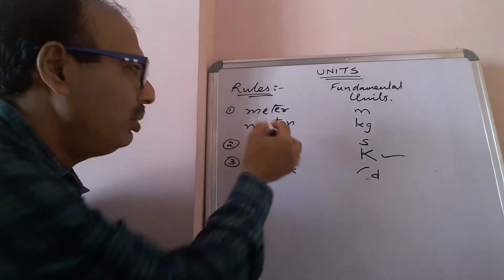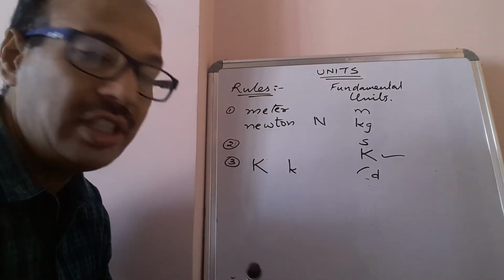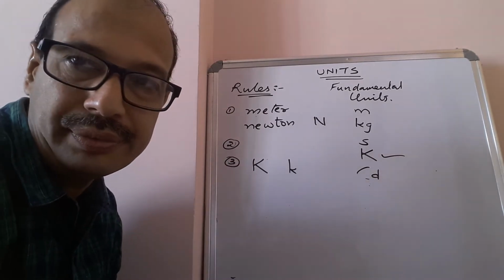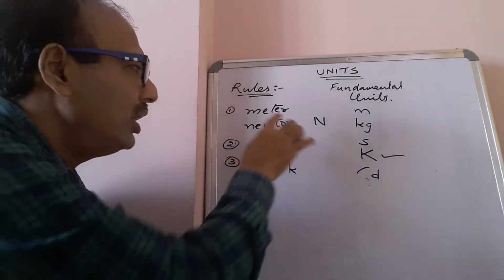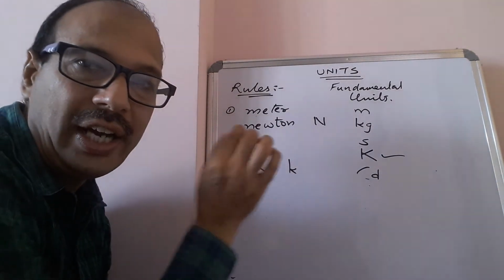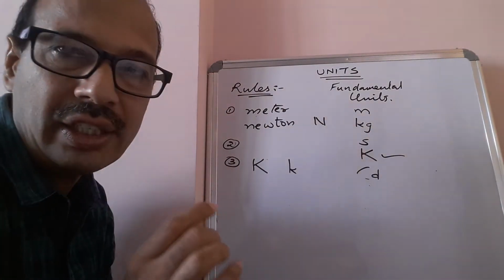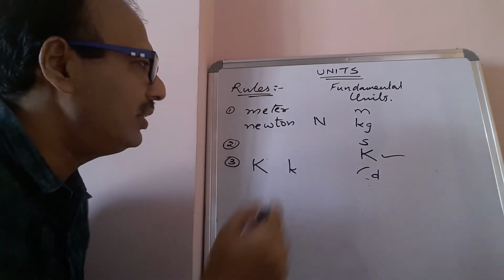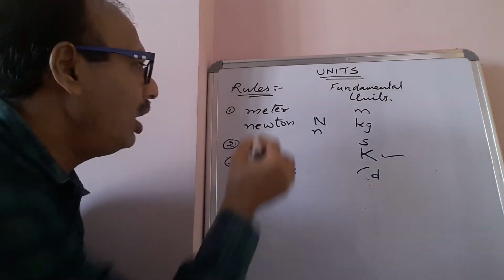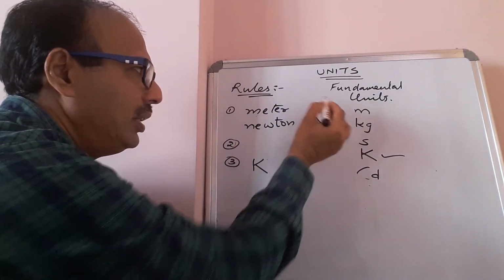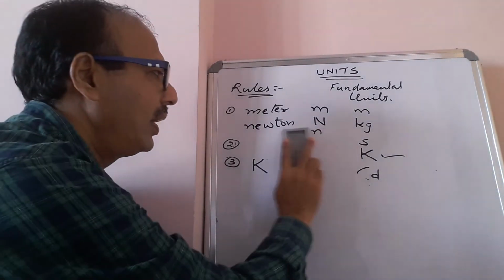Similarly, Newton. You should write a capital N, because Newton is taken from the name of a person. So while writing the symbol of such a unit, we should write it in capital letters, not small letters. Similarly, meter is small m only. It should not be capital M, because meter is not the name of a person.